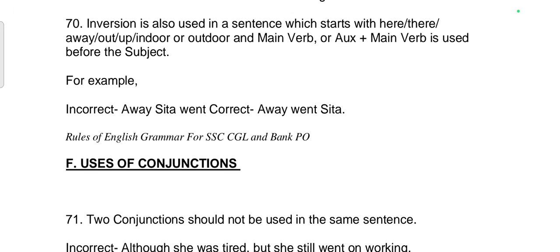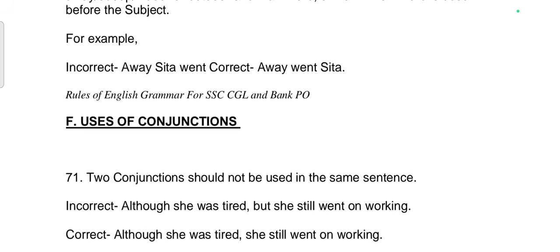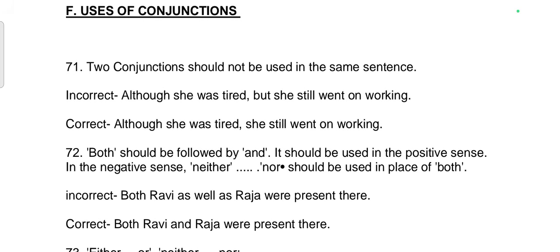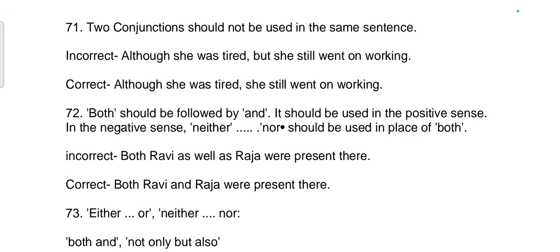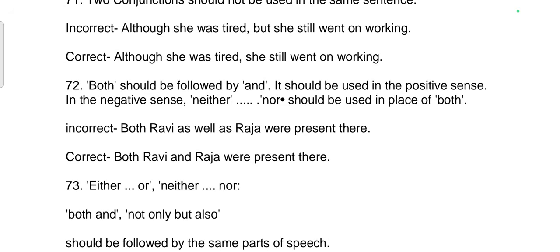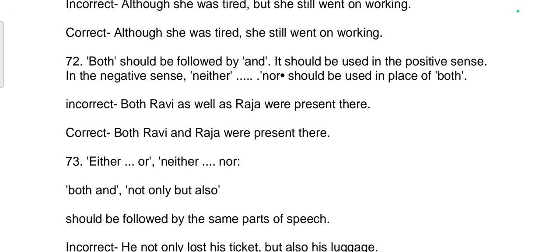70th rule. Inversion is also used in a sentence which starts with here, there, away, out, up, indoor or outdoor and main verb or auxiliary plus main verb is used before the subject. For example, incorrect sentence: Away Sita went. Correct sentence: Away went Sita. F. Uses of conjunction. 71st rule. Two conjunctions should not be used in the same sentence. Incorrect sentence: Although she was tired, but she still went on working. Correct sentence: Although she was tired, she still went on working.